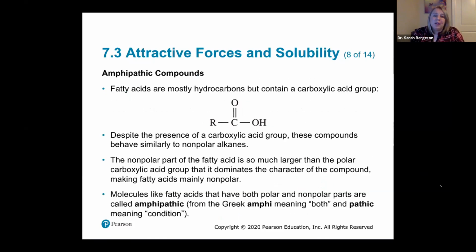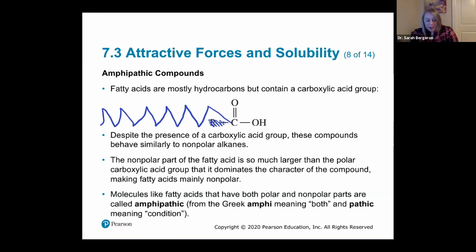All right, so that's kind of one or the other. You're soluble, you're not soluble. Well, there's some in-betweens. Fatty acids. Fatty acids are mostly hydrocarbons, but we know that they contain a carboxylic acid group. So this is our general carboxylic acid group. But if I wanted to change this into a fatty acid, all I would have to do is add a really long chain of carbons. And so that's our R group. Our R group is these carbons that are covered in hydrogens, right?